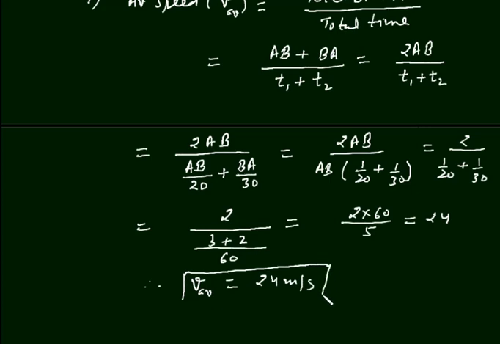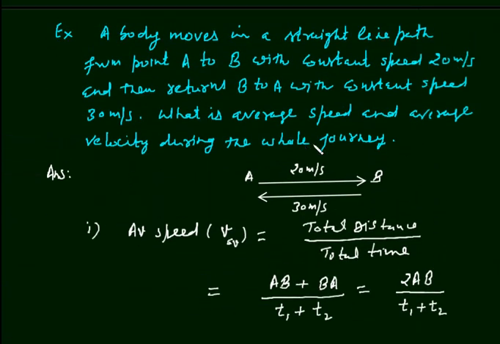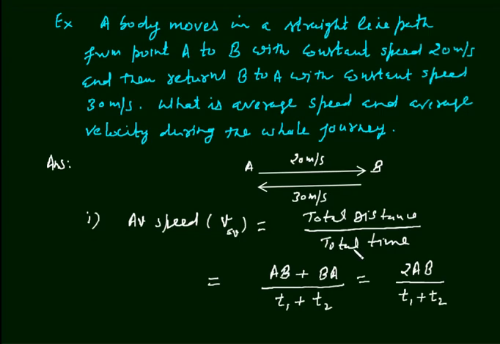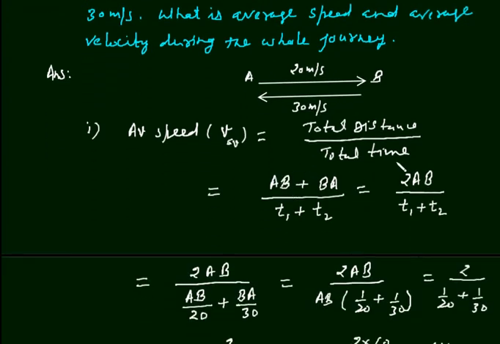Students, just have a look over the result of this example, that the average speed during the whole journey, which we were expecting as 25 meter per second, is not 25, it is 24 meter per second. And there is only and only one formula, and that is total distance upon total time.